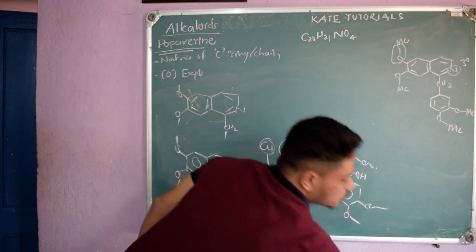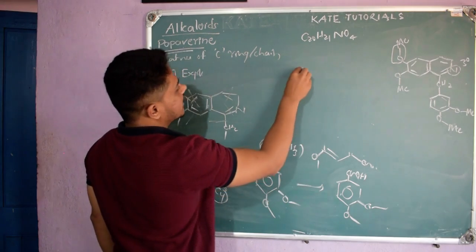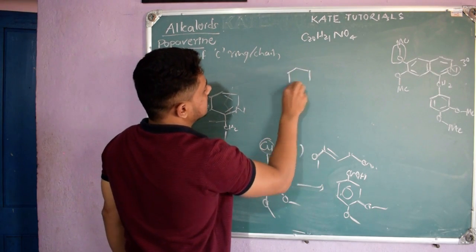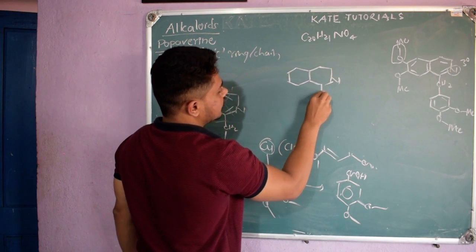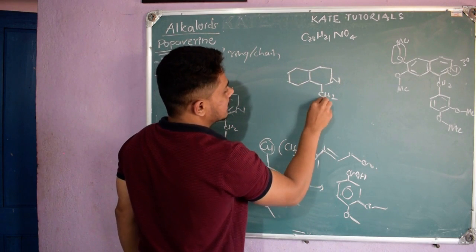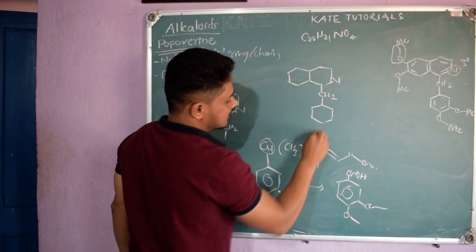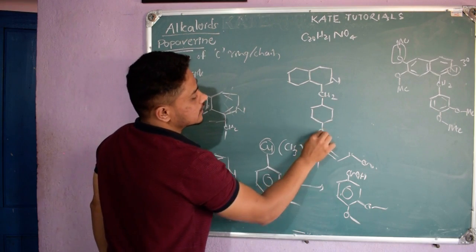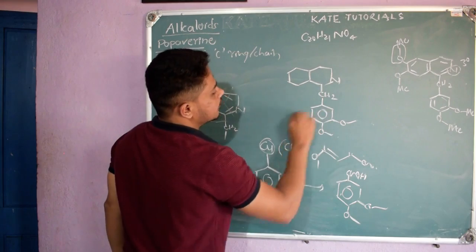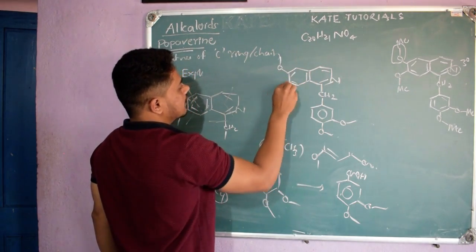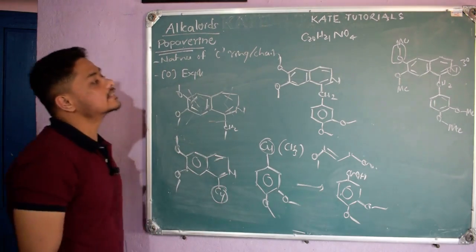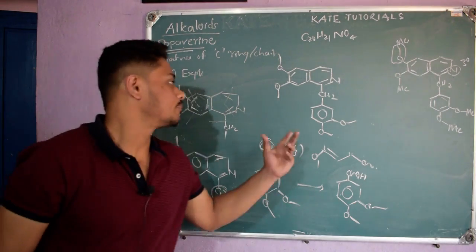So now you should be able to write the structure of papaverine. It contains an isoquinoline structure like this, and here instead of CY it is CH2, and it is attached to one more benzene ring like this, from which they concluded, and here OCH3, and it is aromatic, and here it is also aromatic, and here OCH3 and OCH3. Like this they concluded and they got the structure of papaverine, right?